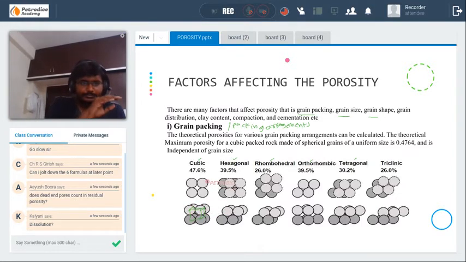If we shift the top layer by a radius distance, it will become hexagonal packing. The top layer is displaced by the radius of the grain. That is called hexagonal.